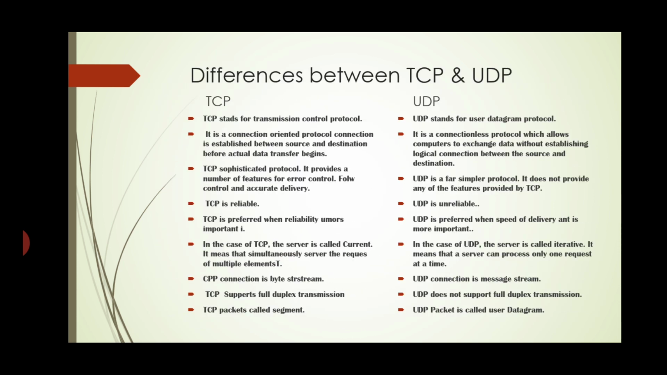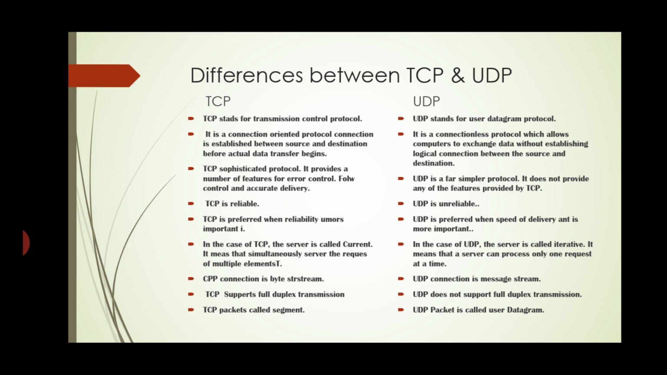Now we will see the difference between TCP and UDP. TCP stands for Transmission Control Protocol. UDP means User Datagram Protocol. TCP is a connection-oriented protocol. A connection is established between source and destination before actual data transfer begins. UDP is a connectionless protocol which allows computers to exchange data without establishing a logical connection between the source and destination.